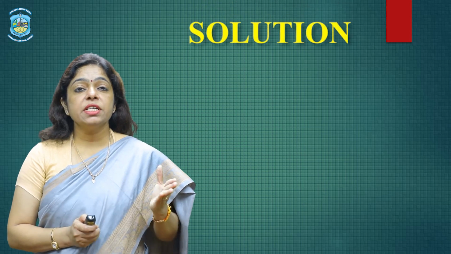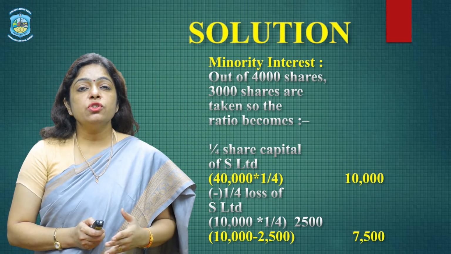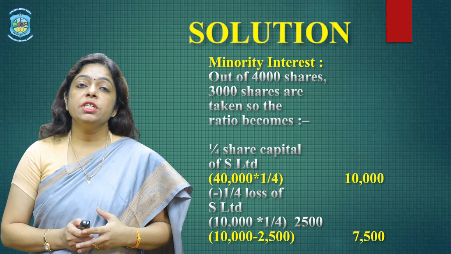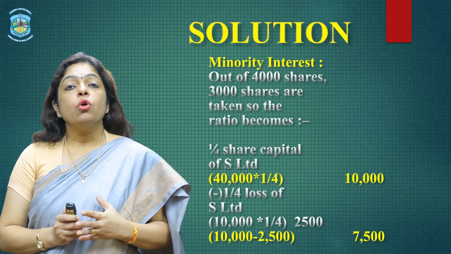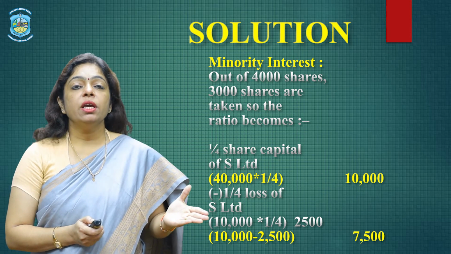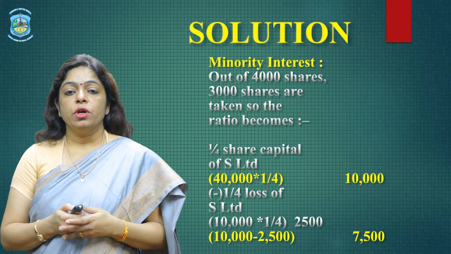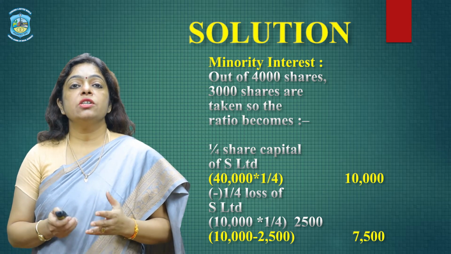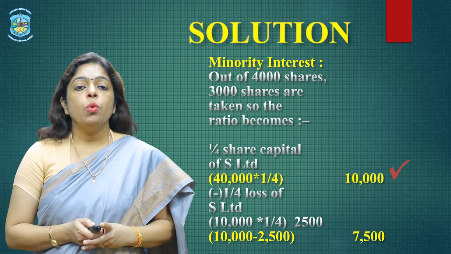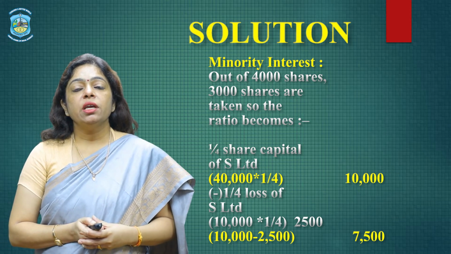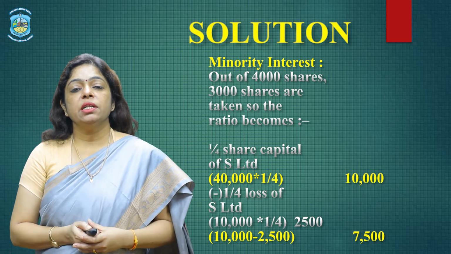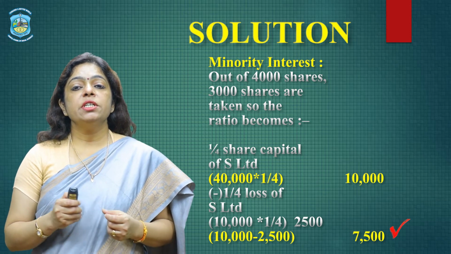So from the information given, how do we calculate the minority interest? As we can see in the question, out of the 4,000 shares, 3,000 shares have been taken over. So the ratio becomes 3/4. So 3/4 is the share taken by the holding company. How much is left? 1/4. So the 1/4 share is the share of the minority interest. The 1/4 share of the share capital of S Limited is 10,000. So out of 40,000, if 3 parts is 30,000, then 1 part is 10,000. So the 1/4 share of S Limited is 10,000.